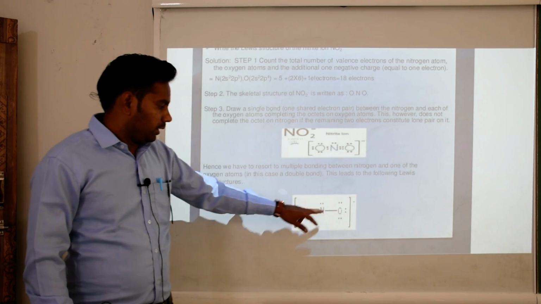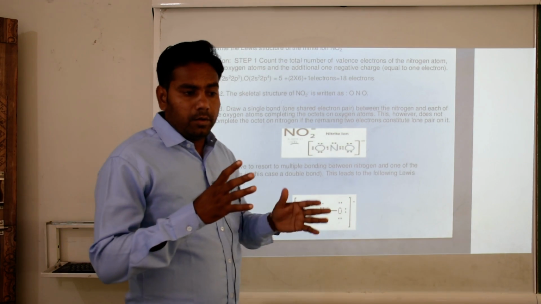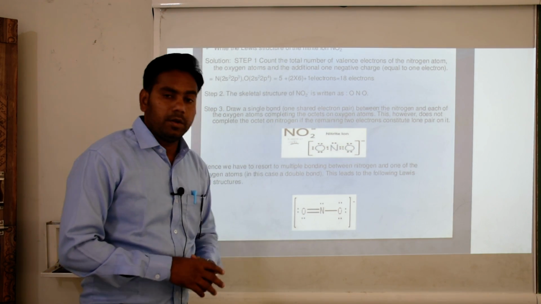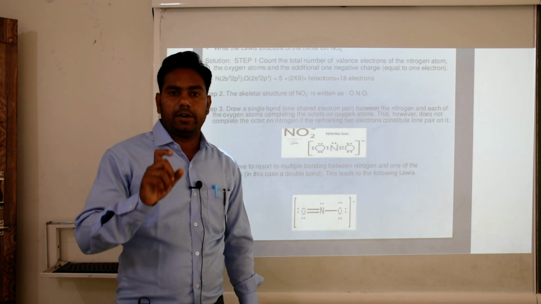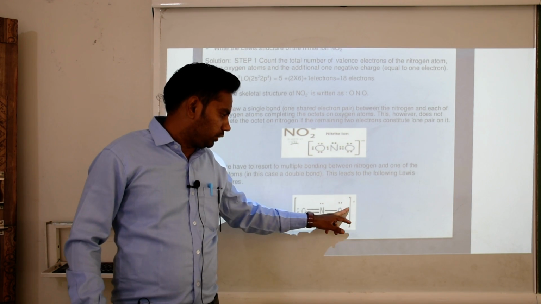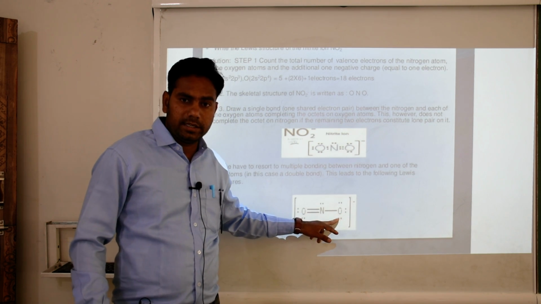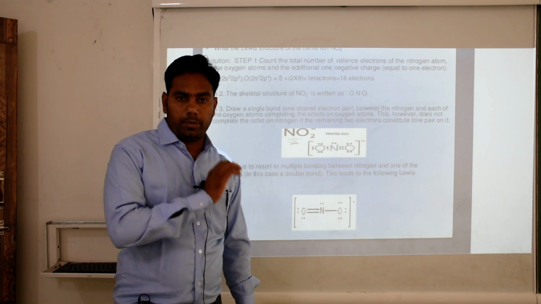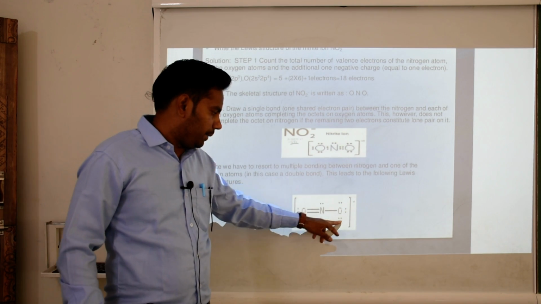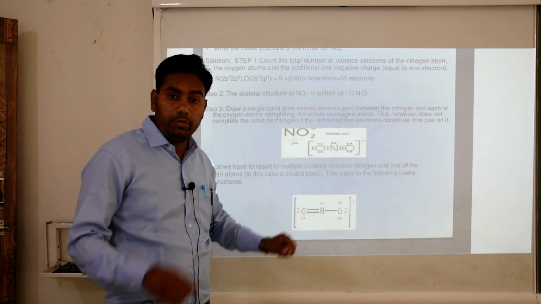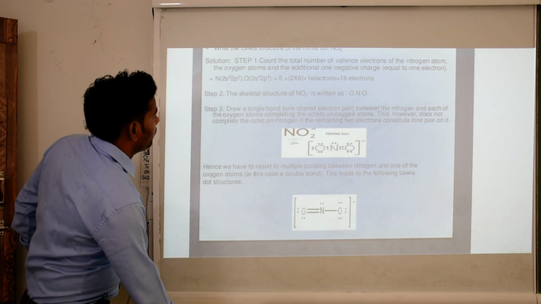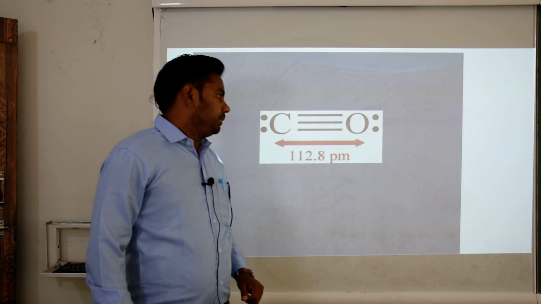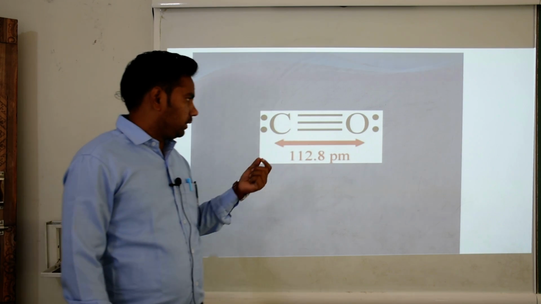Clear? So how to determine the coordination bond? Where is the coordination bond present? Like that here, first you calculate the total valence electrons of the atom. 1 2 3 4 5 6. 6 electrons are there. It means between these atoms there is a coordination bond. Clear? Because no electron is used for the formation of the bond. Okay, now we are already clear about one more example here. In this example, okay, one coordination bond is there.